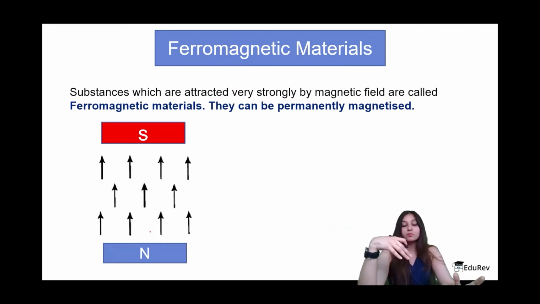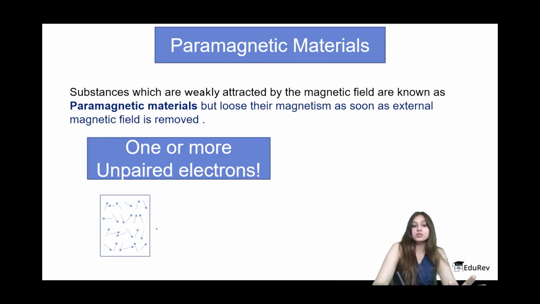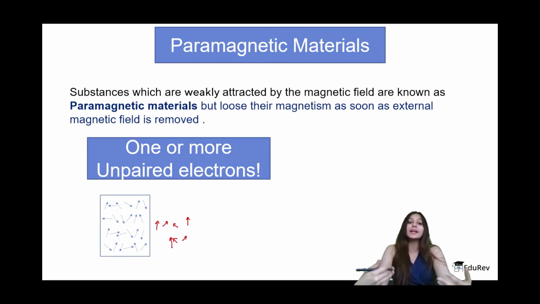In paramagnetic substances, the magnetic moments may be arranged like this: something is in the direction, something is here, something again in the direction, then something is here and there, and something again in the direction. This will create a net magnetic moment, which is not going to be very high but still going to be there. That's why it is written weakly attracted.